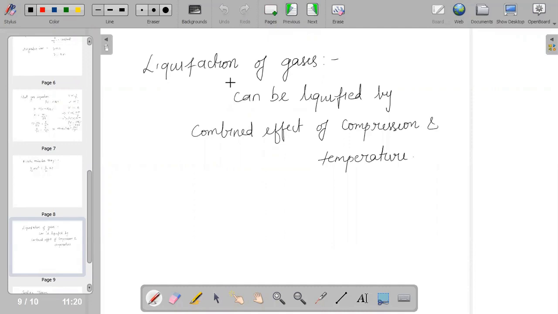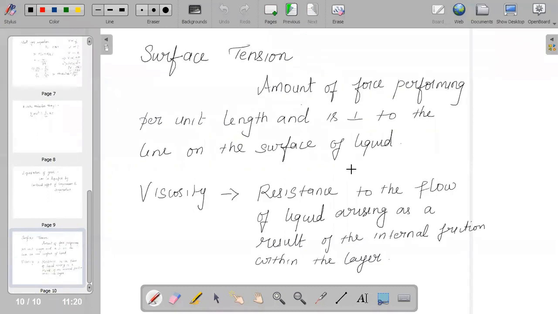And the last concept is surface tension. What is surface tension? Surface tension refers to the amount of force acting per unit length, perpendicular to the line on the surface of the liquid.